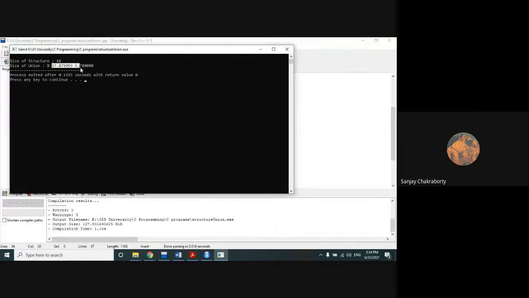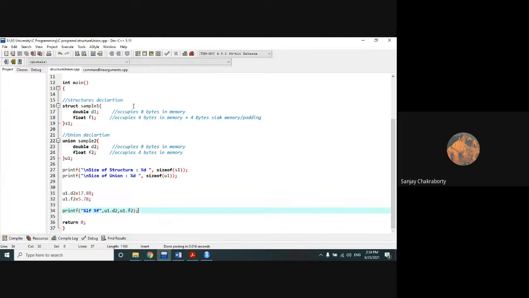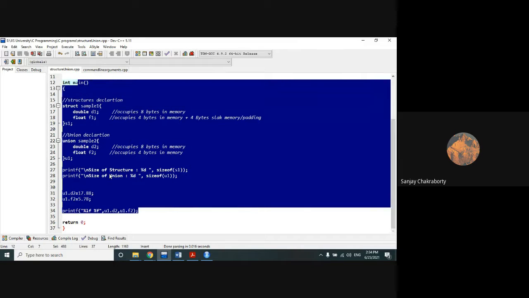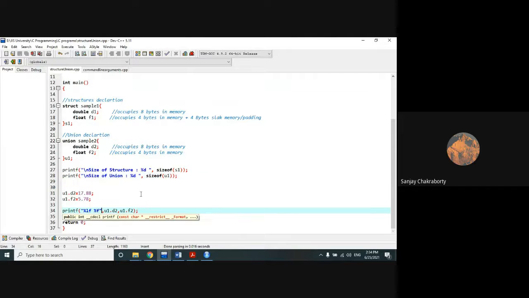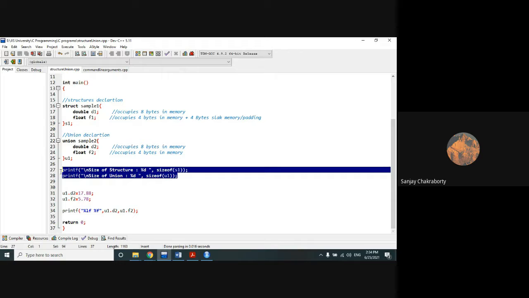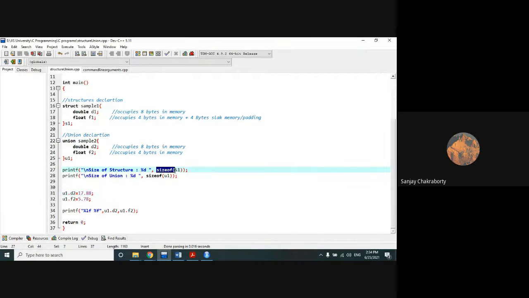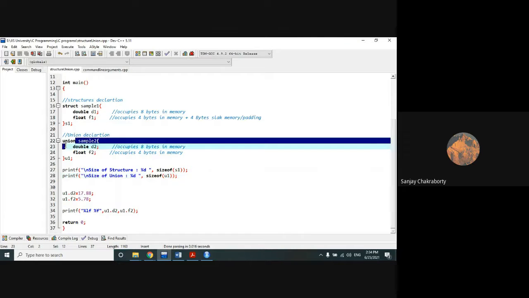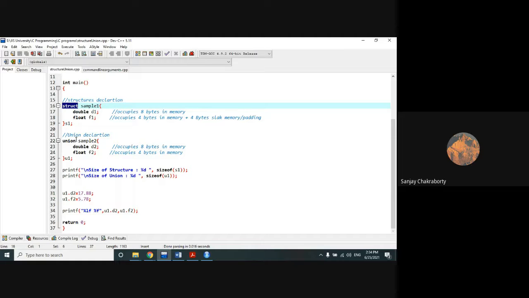Okay, look. So it is a similar concept. This memory occupancy entirely occurs at the back end. As a user or as a programmer, you cannot differentiate it, but at the back end the compiler will differentiate for you. The other things are very similar to the structure. You cannot make any differentiation between structure and union apart from sizeof. The only difference you can see is while using the sizeof function on a structure member and a union member. Otherwise, you will not face any kind of difference. Yes, the union keyword is there and there is the struct keyword. The only syntactical difference is this one, and the rest of the things are very similar to structure.